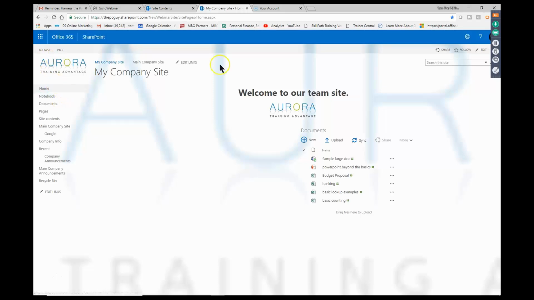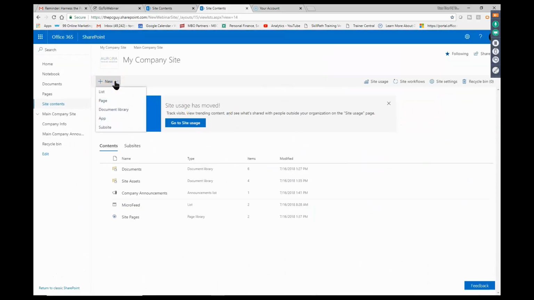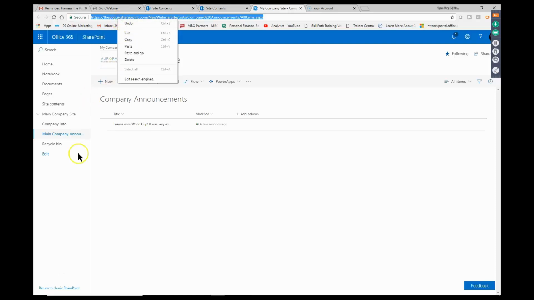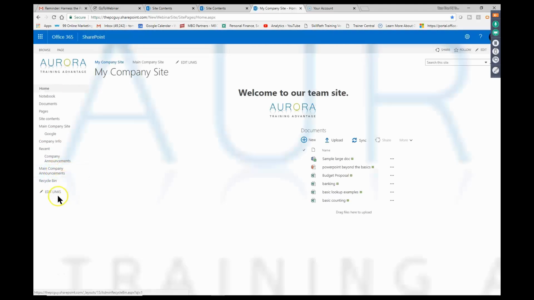So I showed you a really quick way to add that app in. The way we added that app in was we picked on the settings wheel and we picked on the site contents. And then to add something new, you pick on new, and then I picked on the word app there. When you first add something in, it only puts it into the site contents. Then I was able to click on that application, get the address up there, copied it. Once we did that, I went back to my home page, and then we were able to quickly add that into our links in the quick launch toolbar.